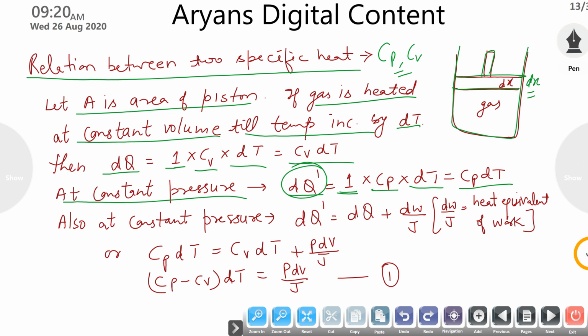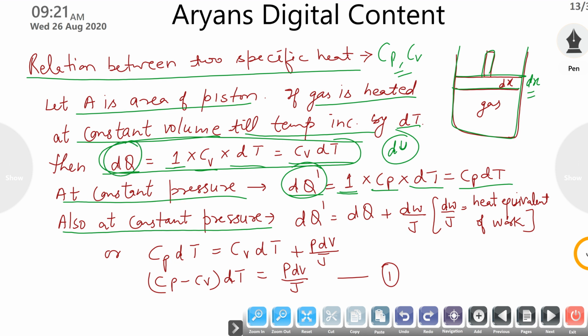Now also at constant pressure you are increasing your internal energy, and internal energy is increased during the constant volume process. So I can simply replace du, that is internal energy, by dq, because dq increased your internal energy in the same way as done in the constant pressure process.